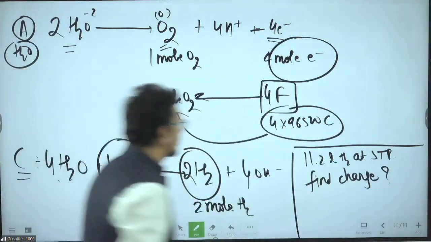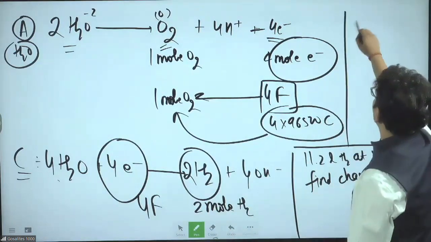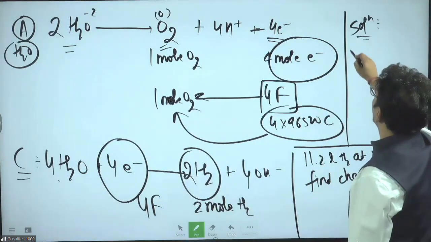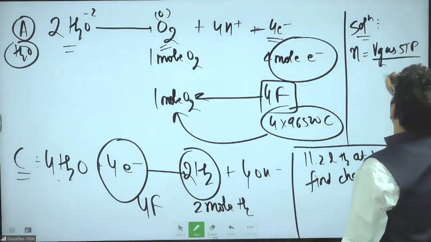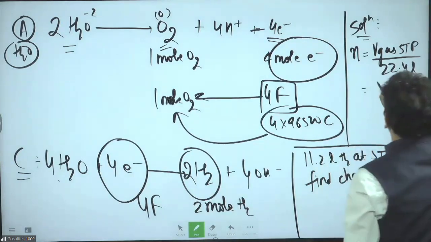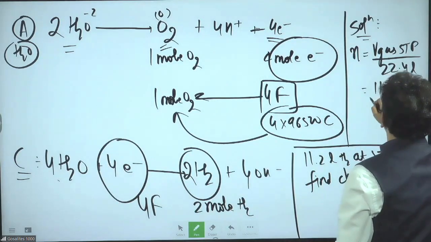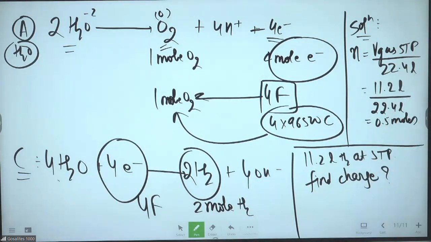Very simple question, bhai. Try to understand. Solution of the question I'm writing here. Moles is volume of the gas at STP upon 22.4 liters. So 11.2 liter by 22.4 liter is equal to 0.5 moles. Understood? Half mole.